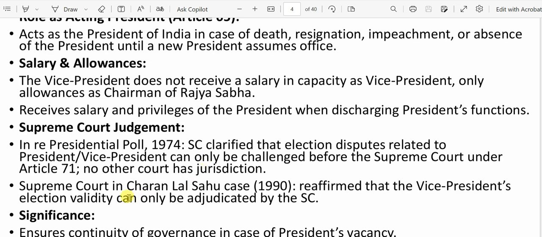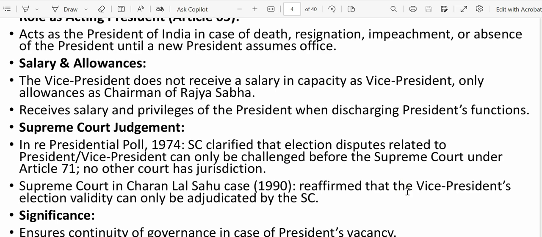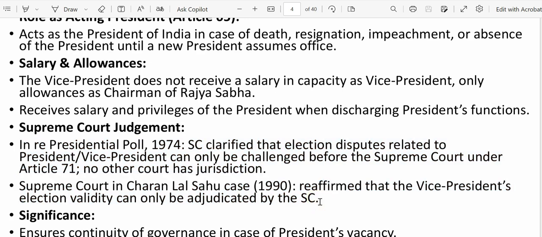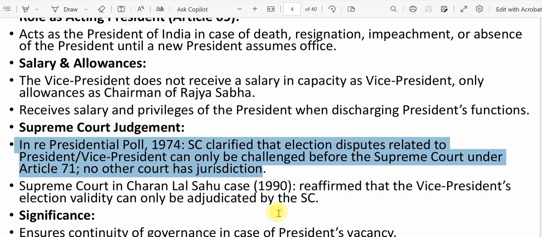Next important case is the Charan Lal Sahu case, 1990. Here the Supreme Court again reaffirmed that the validity of the Vice President's election can only be adjudicated by the Supreme Court. Again the same thing was reiterated. So these are the two important judgments. Please make a note of these so that you can use them in any questions regarding the Vice President's constitutionality or removal process, or any discussion or topic on Vice Presidents.